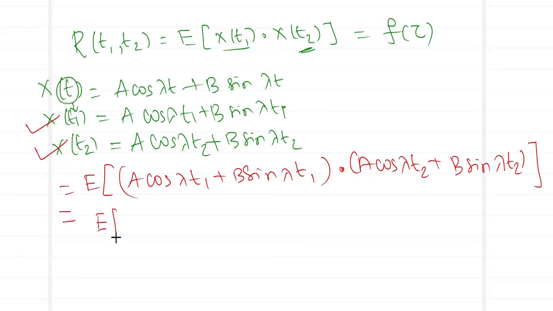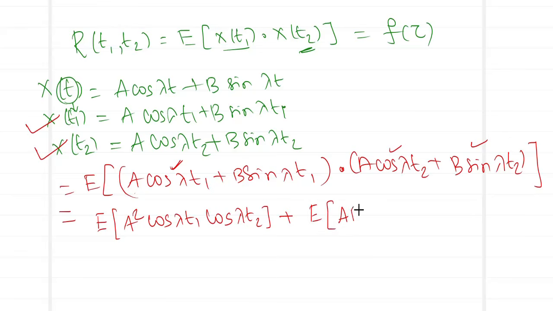So it is expected value of the first term, A into A, is A square cos lambda t1 cos lambda t2. Second term, A into B. So you have expected value of AB cos lambda t1 sine lambda t2.